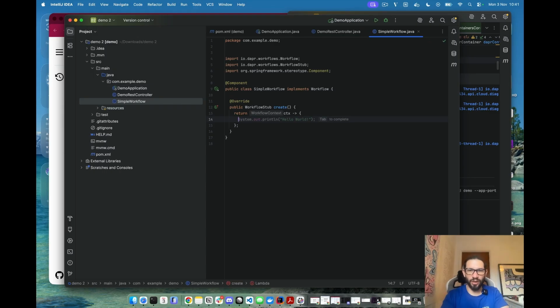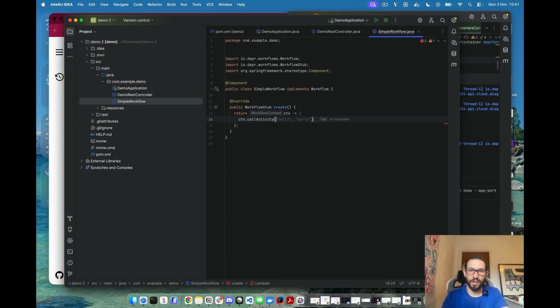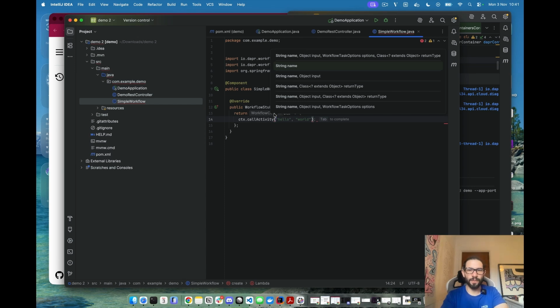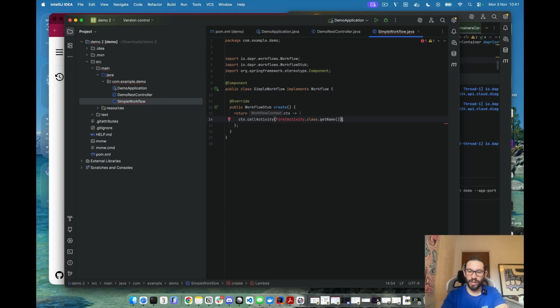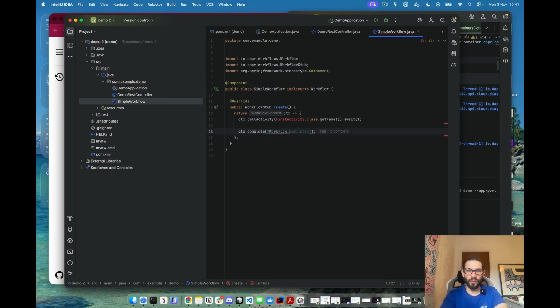So instead of just printing a hello world as this is defined, with the context we can call an activity, and you can see that you can call an activity by just passing the name. So instead of hello world, we will do FirstActivity class getName. So that's the name of the activity. And then we can just finish it. We can just not do anything, but that will execute the activity in an asynchronous mode. But we want to wait for this activity to finish before moving forward. Finally, we will do complete, workflow completed, right? So that's the output of the workflow whenever it's finished.